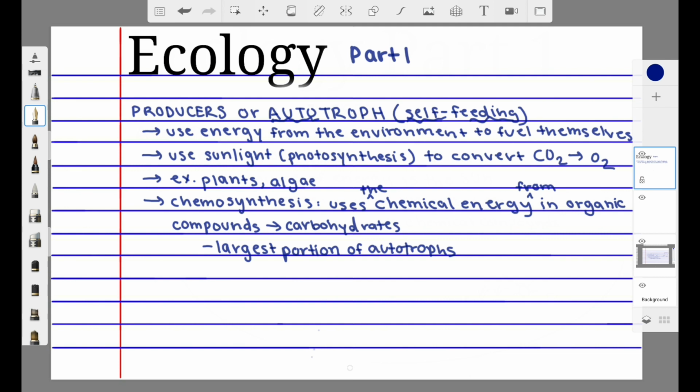Some plants and algae use sunlight, photosynthesis, to convert carbon dioxide to oxygen to make their own food. You can also see some plants that use chemosynthesis. So that's using chemical energy from inorganic molecules, converting them into carbohydrates. And believe it or not, these are actually the largest portion of autotrophs.